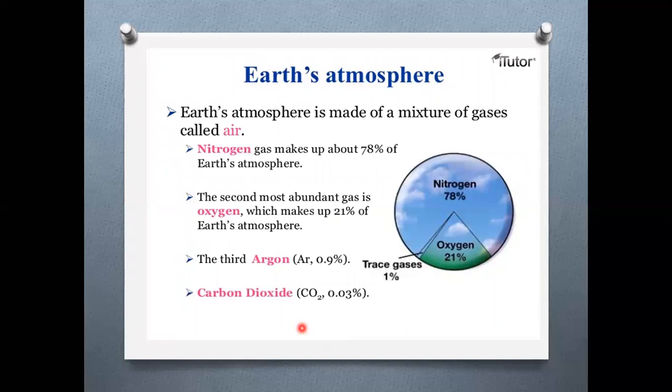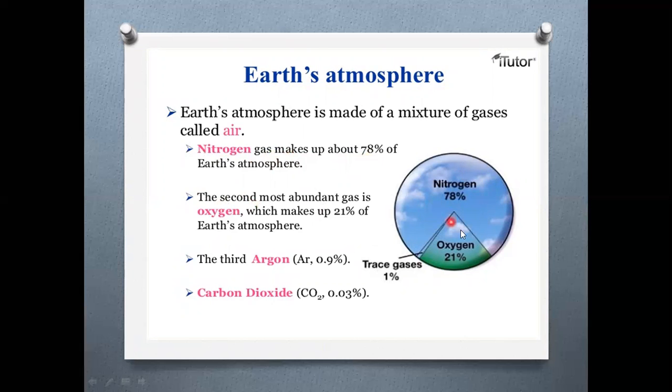Next, the atmosphere is made up of a mixture of gases. You know very well, yes or no? We know that the atmosphere is a layer of air, and it is made up of a mixture of gases called air. Which gases will be there? First one, nitrogen, children. This gas makes up about 78% of the earth's atmosphere. How many percent for nitrogen? It is 78%.